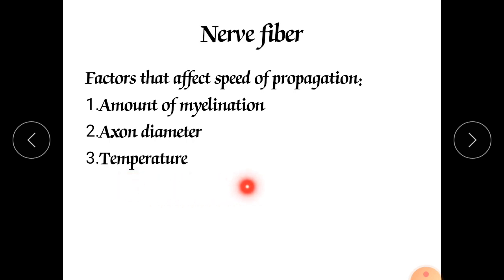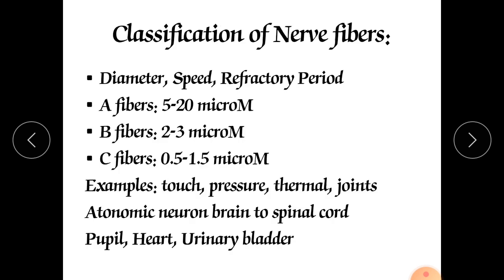Temperature is directly proportional to impulse conduction. That's why in normal temperature the speed will be increased. In less temperature, in the wintry season, definitely the speed of conduction, speed of impulse generation will be decreased, and in sunny condition, in summer condition, it will be increased.